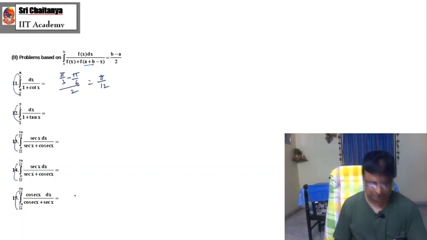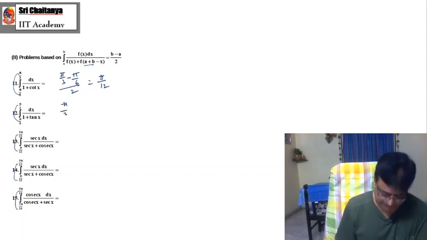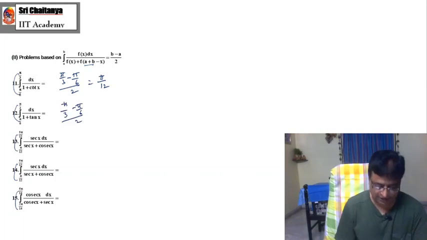Similarly, you can solve. This is pi by 3 minus pi by 6 by 2. Because here tan, cot, if I just convert tan, cot with sin and cos, this is cos by sin by cos. And here secant and cosecant, they satisfy the above conditions.